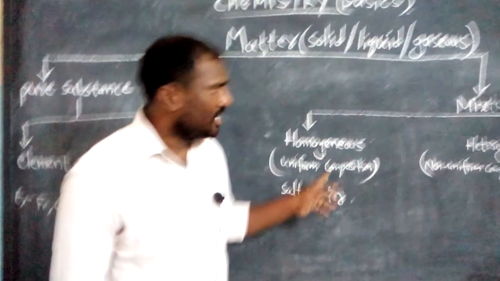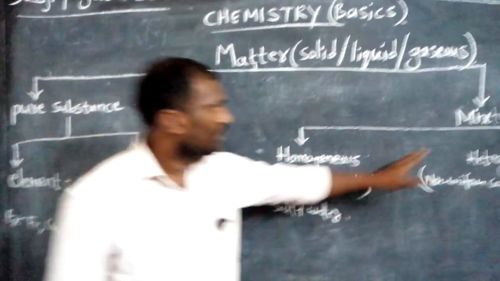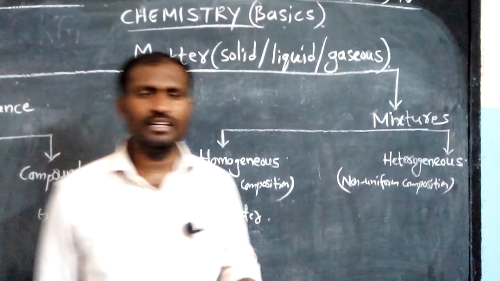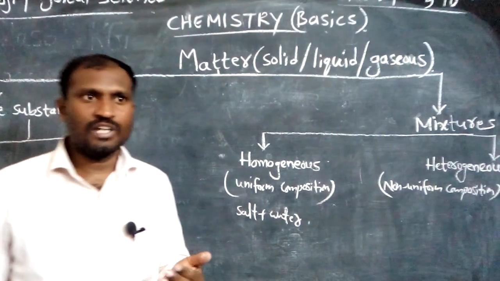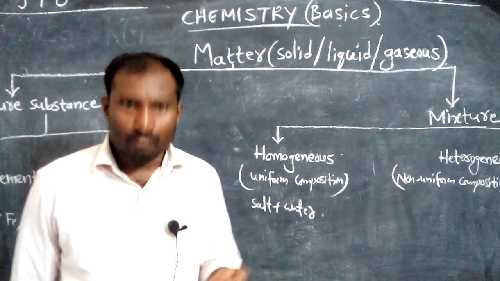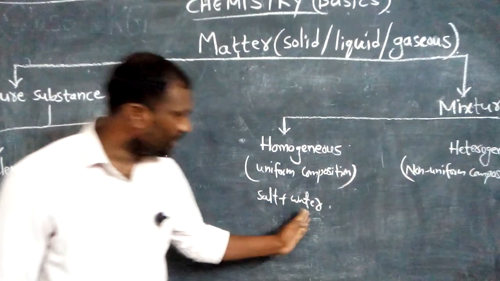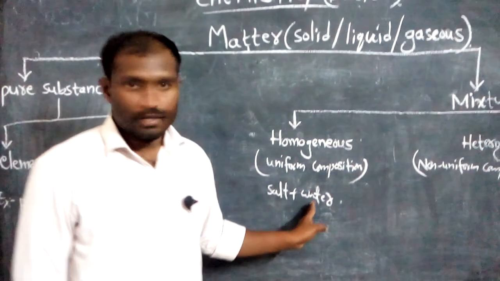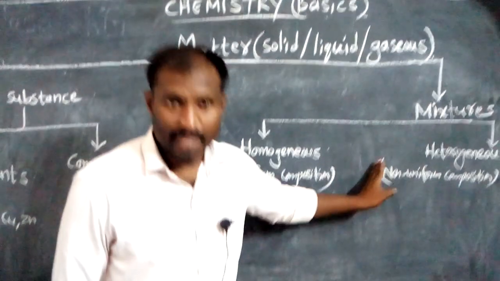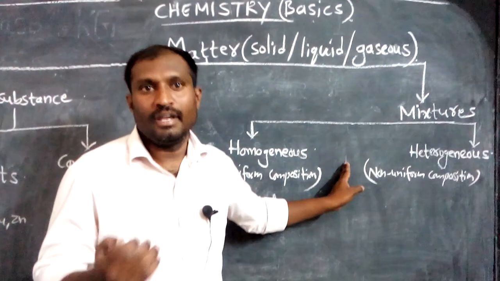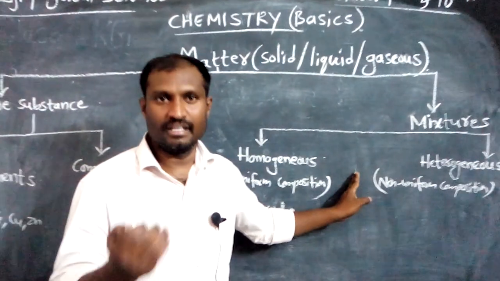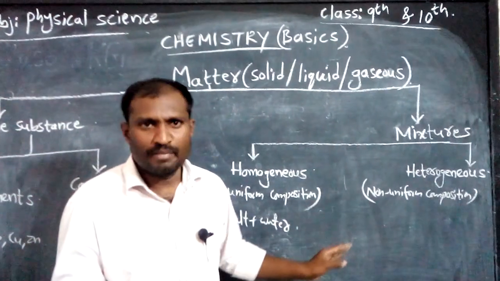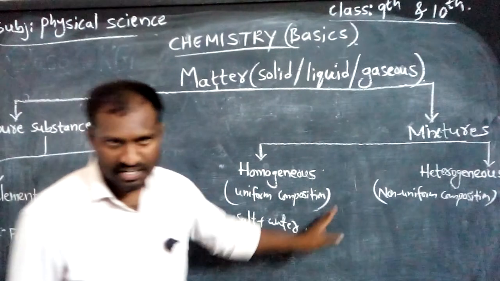Whatever the components are, actually what are the components? See the mixtures, how can I define a mixture? Mixtures are generally made up of two or more components. Components are, for example, salt and water. Salt is one component, water is one component, two components are there, so it's a mixture. Whatever components are there in the mixtures, we can easily separate with some physical methods like filtration, decantation, distillation and hand picking. There are some physical methods to separate the components which are in the mixtures.